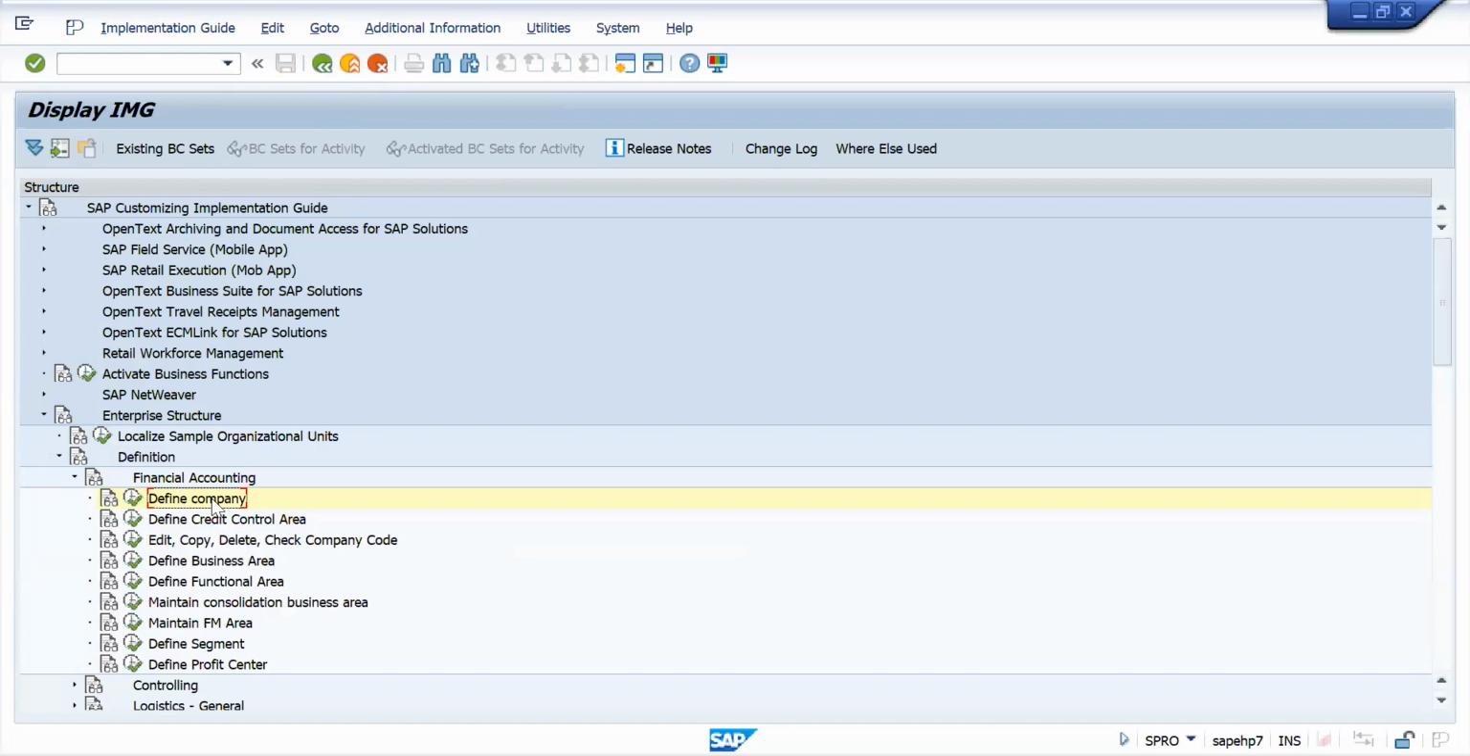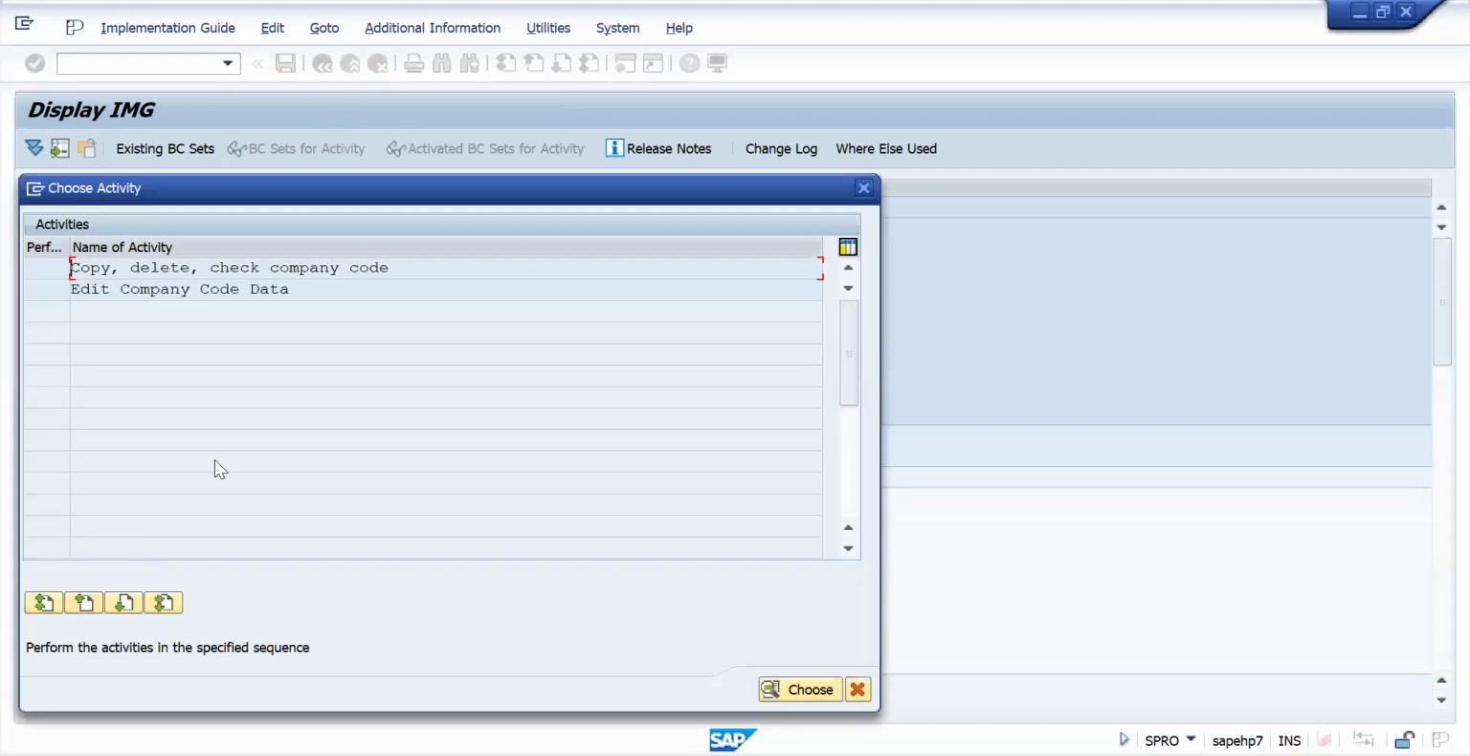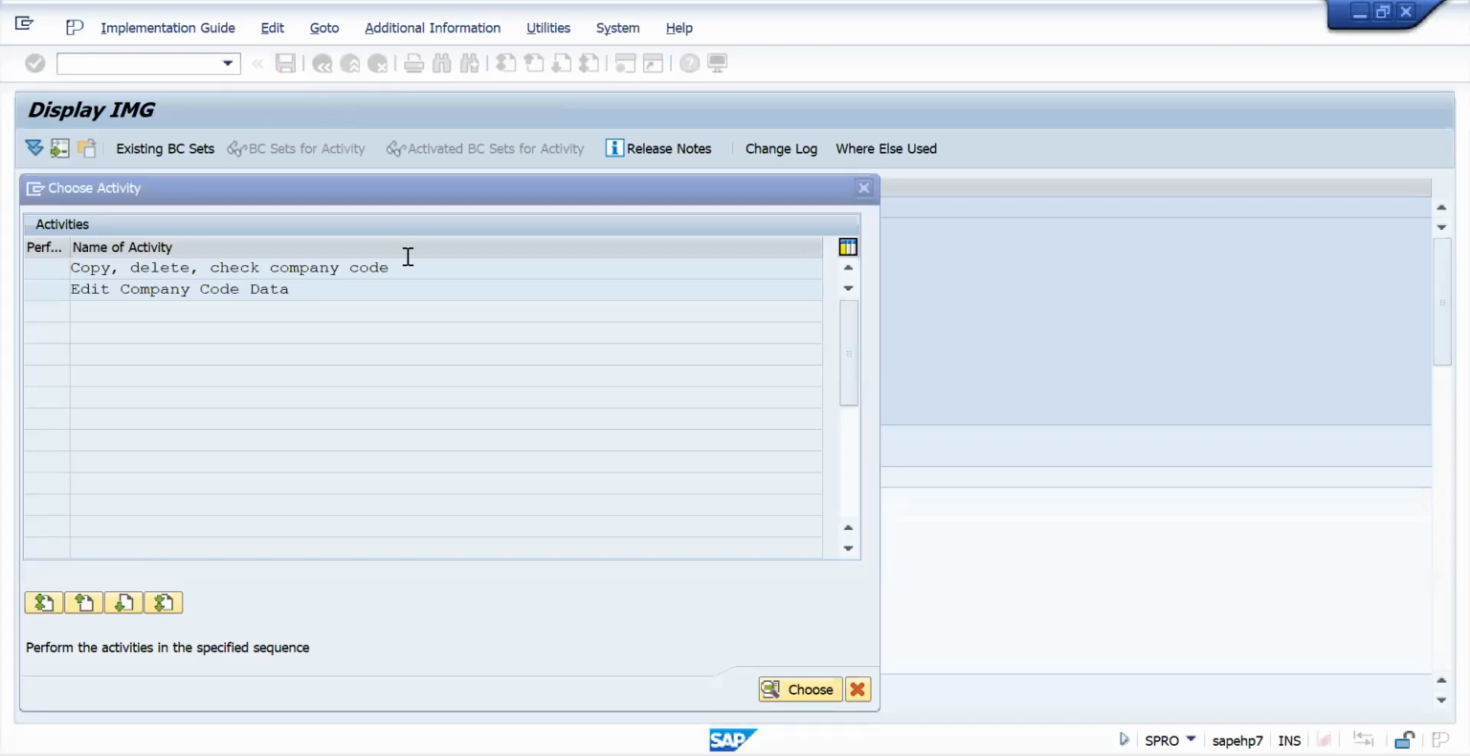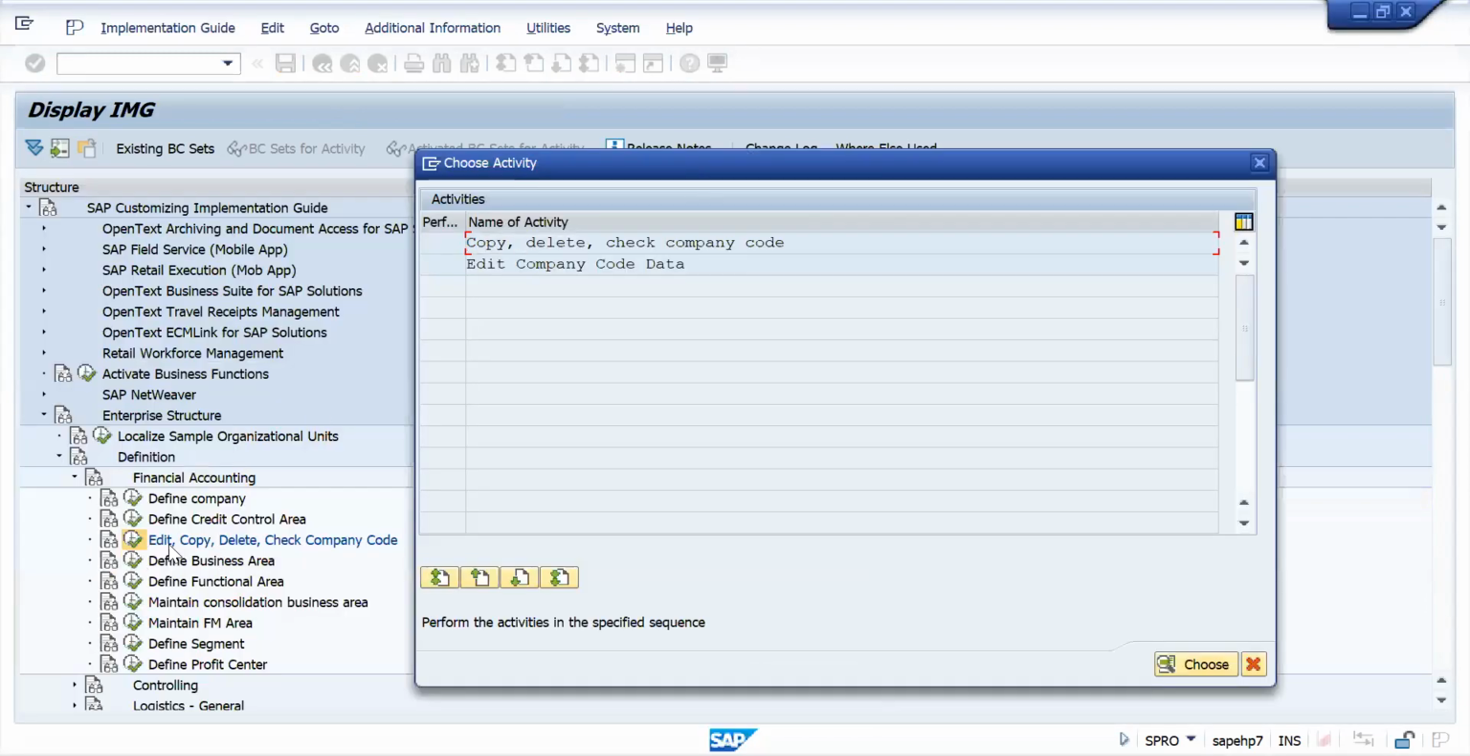Okay, my company I have created. Now what I will do, I will create a company code. See here, edit, copy, delete, check company code is there, right? Go here and execute. Here, what SAP is suggesting is, I want the company here, then edit copy. So SAP has given a best practice.